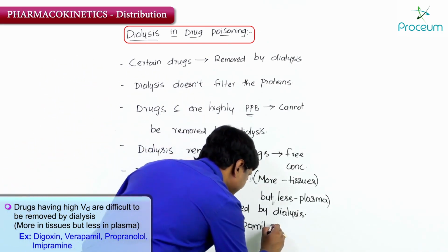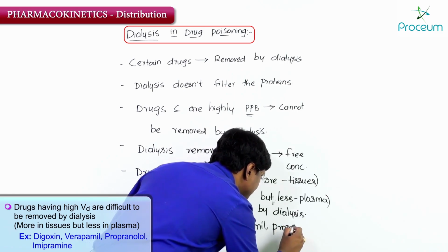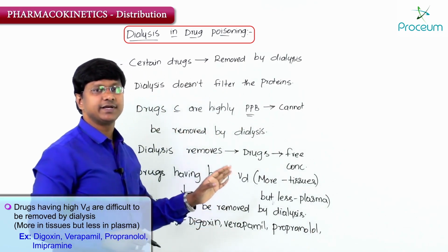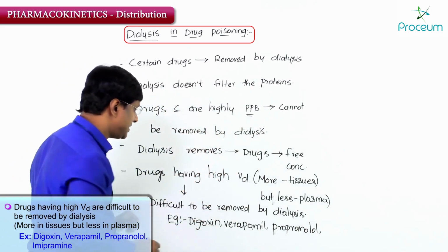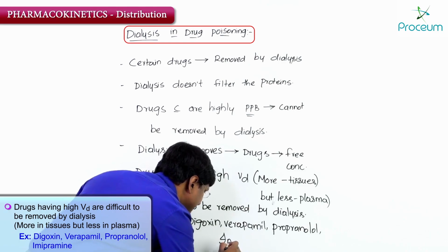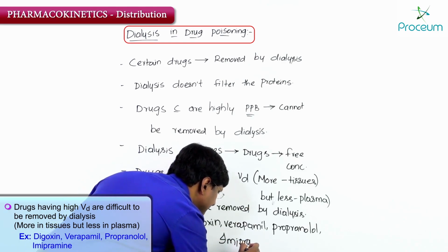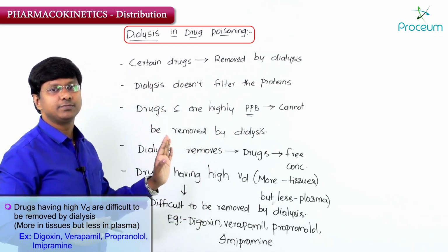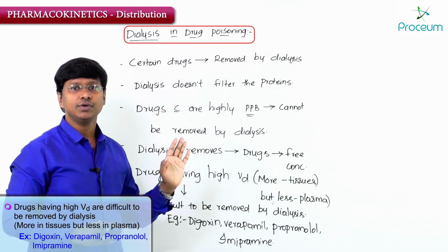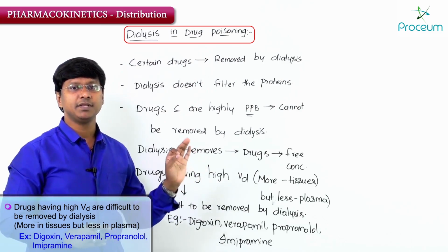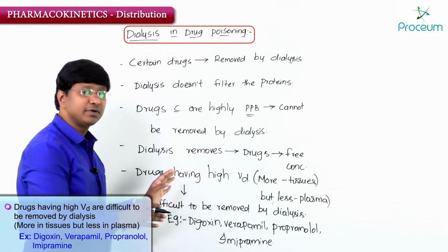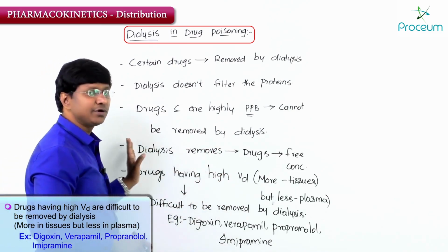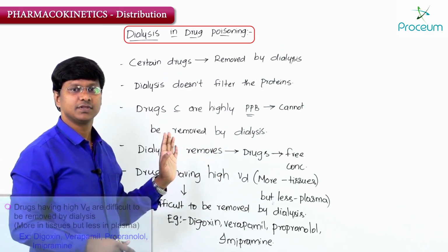Next, propranolol, which is a beta blocker. This also has high volume of distribution into the tissues, that is why it cannot be removed by dialysis. And then we have imipramine. This also has high volume of distribution and cannot be removed by dialysis. So remember: digoxin, imipramine, propranolol, verapamil. These are examples of drugs with high volume of distribution into the tissues that cannot be removed by dialysis.